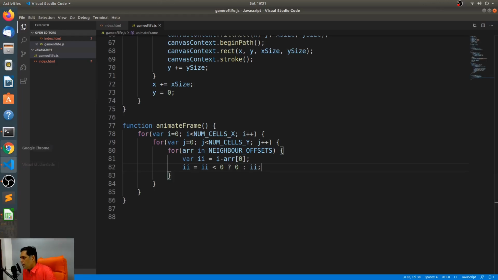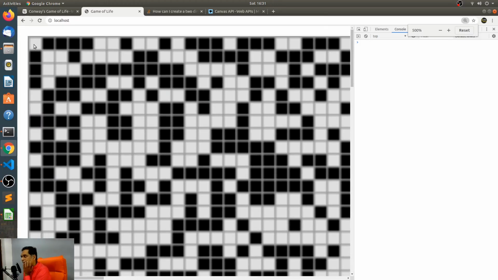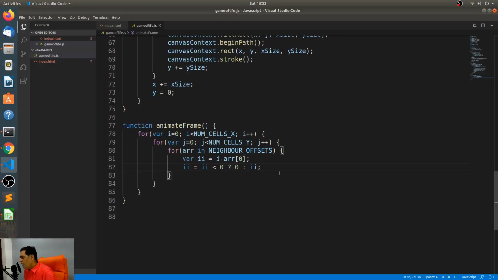Okay, so let's just go back to the canvas so that it's easier for me to explain. So we are evaluating, let's say, this particular grid. What's on the top right of this? Nothing is there. So we need to say if it is on the top left, then don't do anything, just initialize it back to 0. That's essentially what I'm doing with this statement over here. So I've got the offset to the left, but I want to make sure that it doesn't go beyond the indices of the array itself.